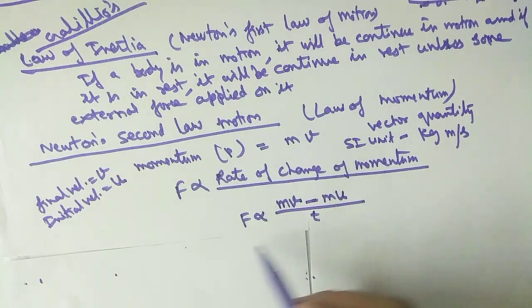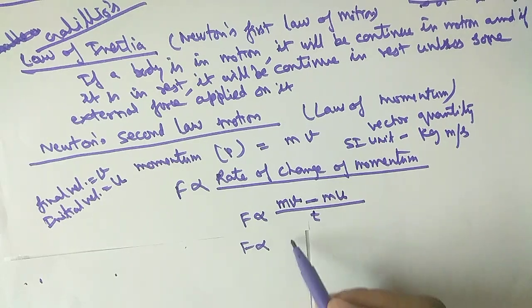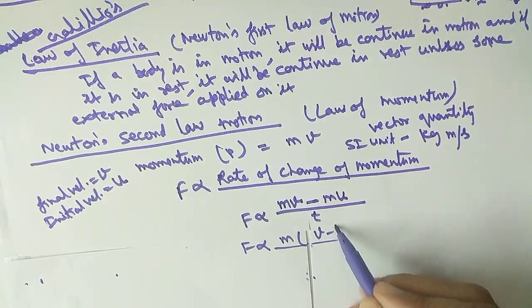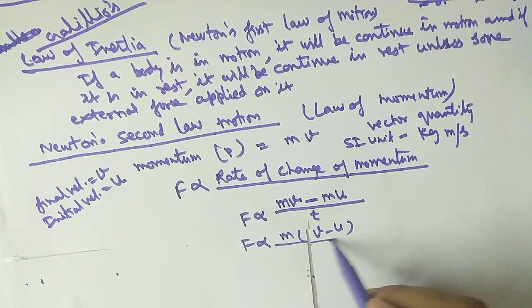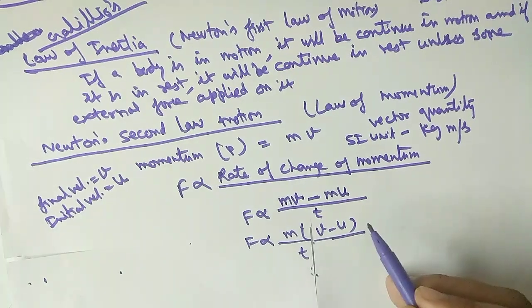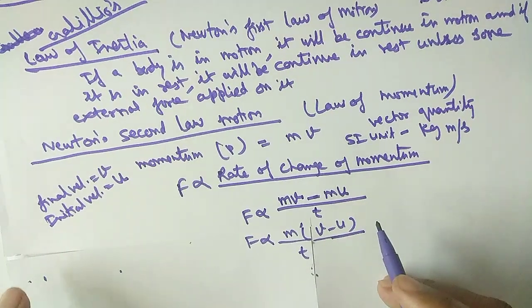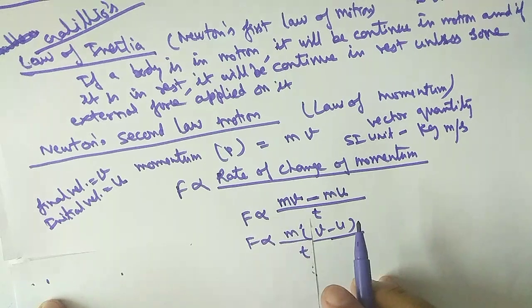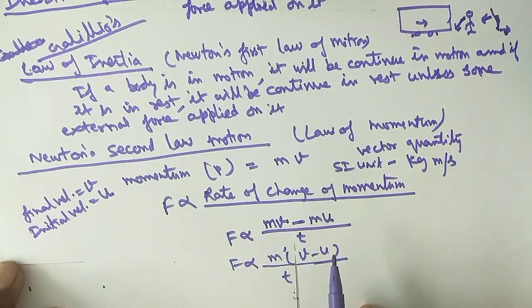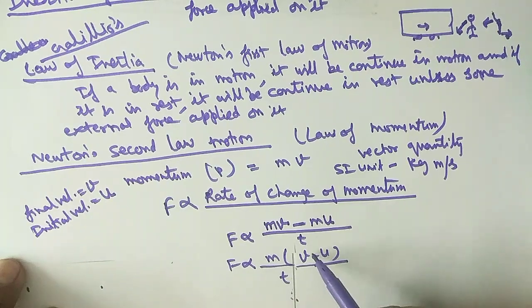In other words, you can say force is directly proportional to m(v minus u) upon t. Is it clear? It is correct also, because when you apply the force on the body, what will change? Its velocity, not its mass.